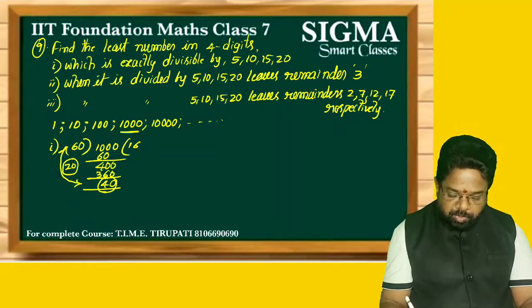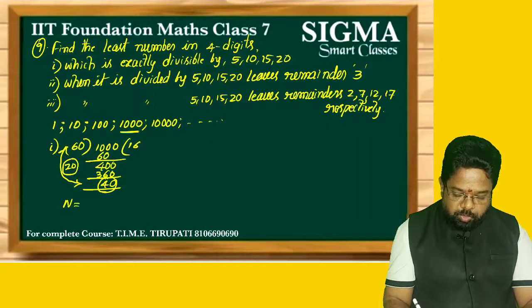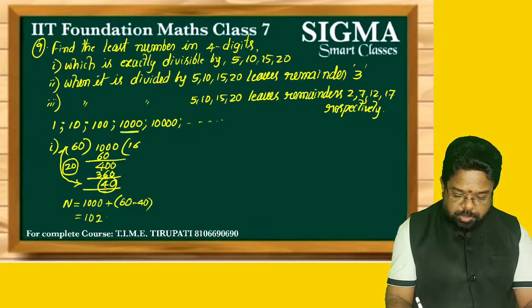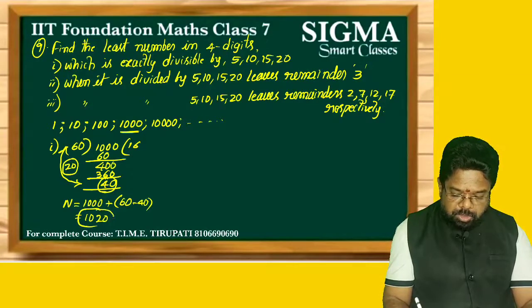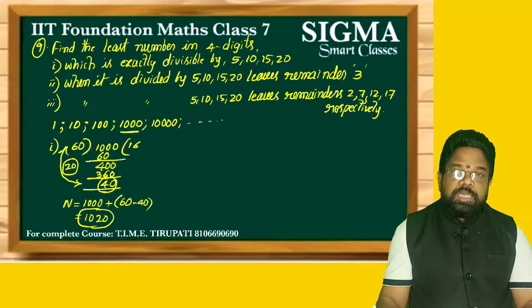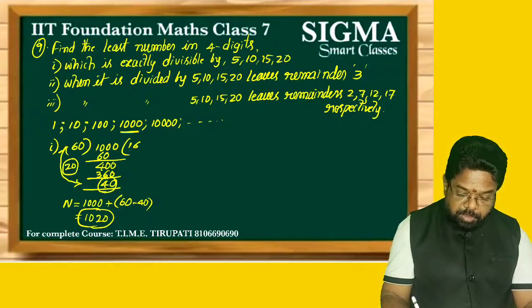Okay, so what do we do here? The number equals 1000 plus the difference of divisor and remainder. What is the difference? 20. So 1020 is our answer.